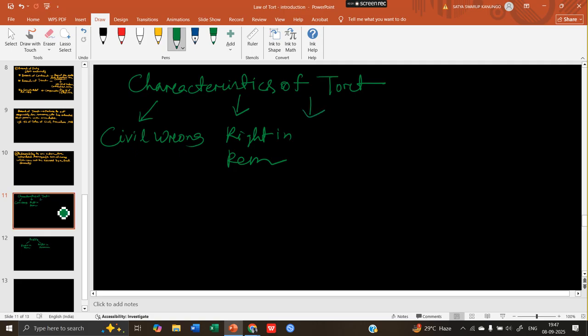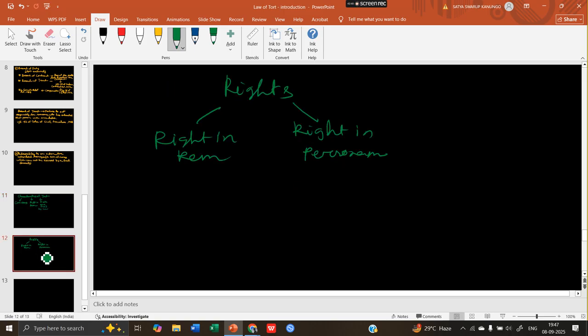Third point is law of tort. In law of tort, whatever right is being provided to you, those rights are fixed by law. Okay. Again, one more differentiation of rights. There are two other categories of rights also. One is legal rights. One is moral rights.